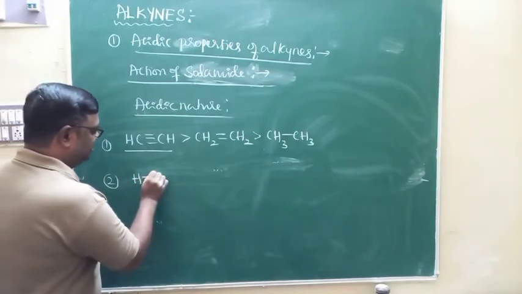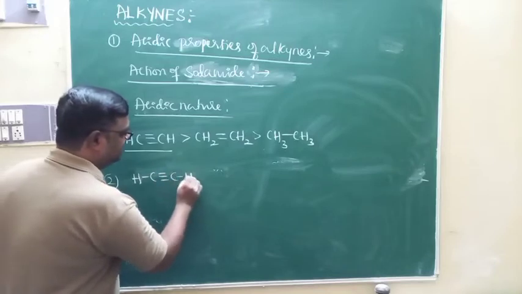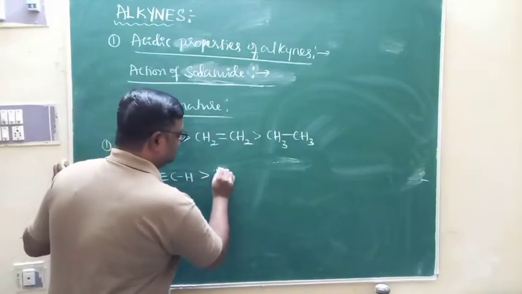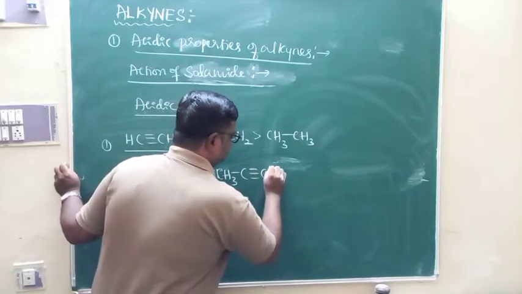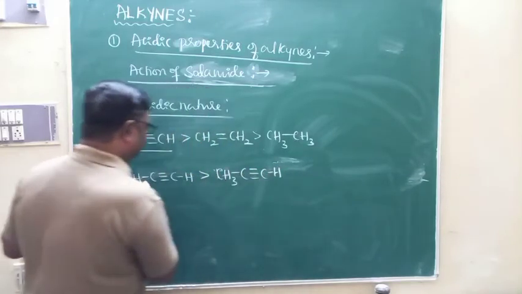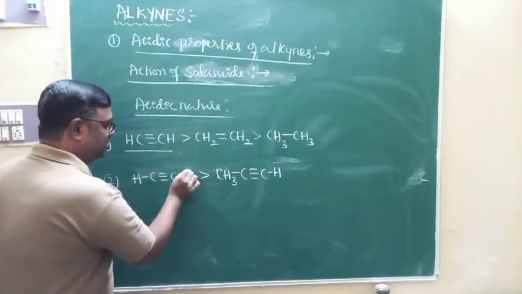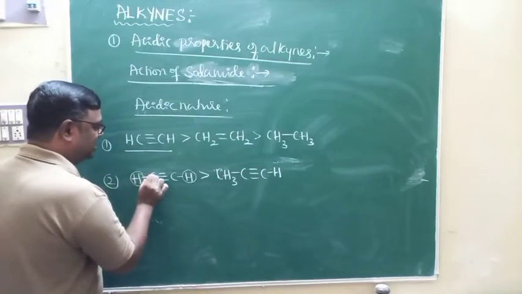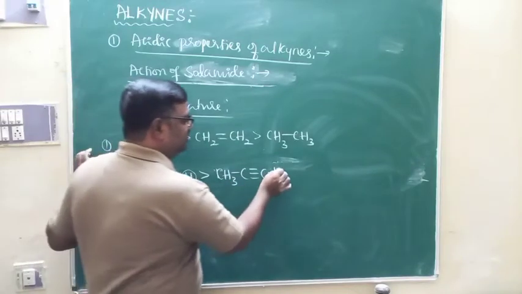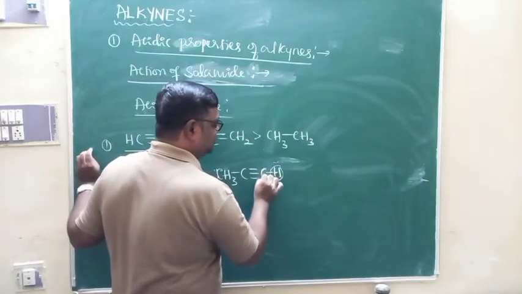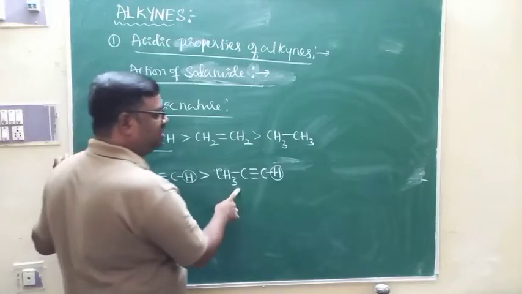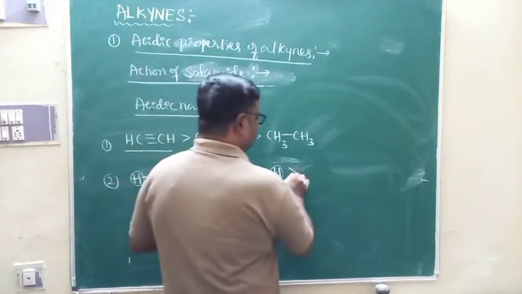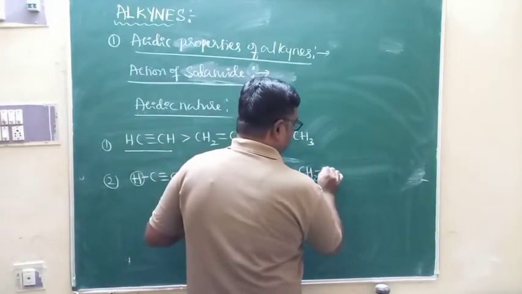Look at this. This is ethyne. This is more acidic than propyne. Look at this ethyne and propyne. Here, two hydrogen atoms are directly attached to the triple bonded carbon atom. Here, only one hydrogen is directly attached to the triple bonded carbon atom. Therefore, ethyne is more acidic than propyne. And propyne is more acidic than 2-butyne.